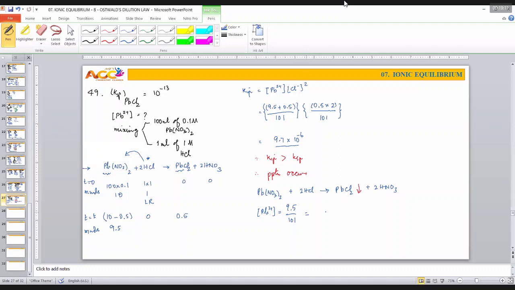That is equal to 9.4 into 10 power minus 2 moles per liter. Yes, that is the way of enjoying the beauty of precipitation. Take down that. This is the way to check whether we have formation of precipitate or not. That is the beautiful approach to understand the problem.